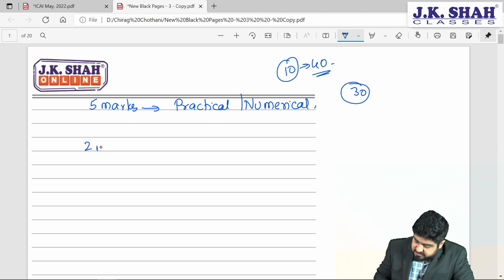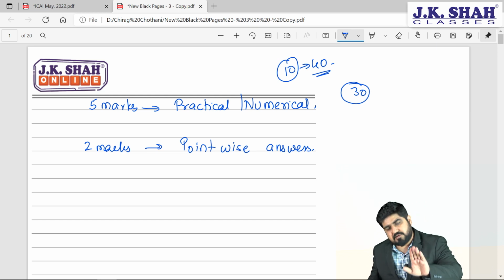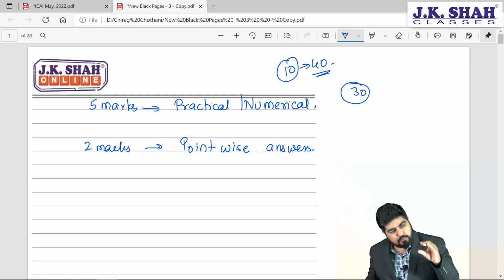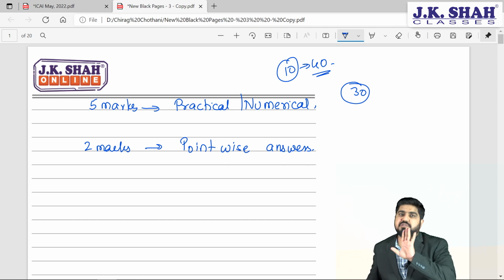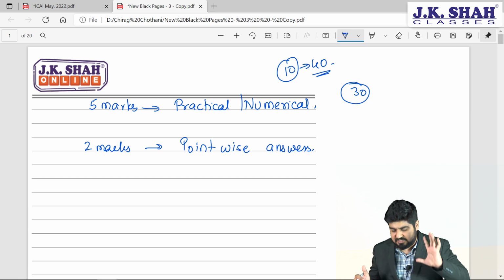So in 2 marks, what you have to do? Please make sure you write point-wise answers. Wherever possible, write point-wise. Sir, but if I am more comfortable in paragraph format? It's completely subjective. If you can portray it in paragraphs also, it is completely fine. But many a time I have observed students are more comfortable writing point-wise answers.